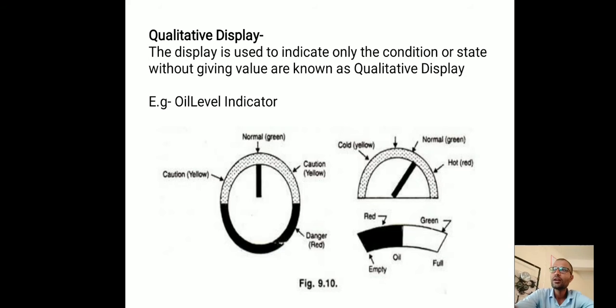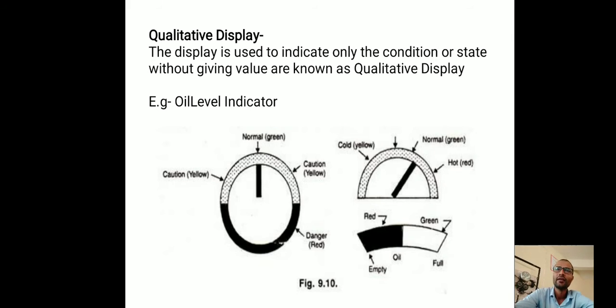Related to the AC, if you take the display, it shows hot, warm or cold, correct? It shows only quality or the state.